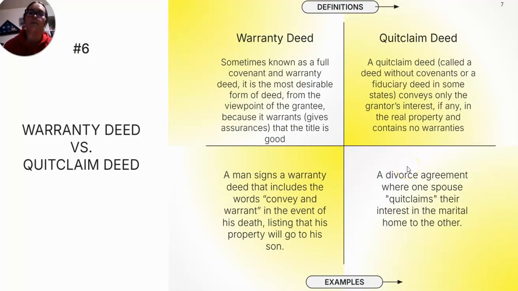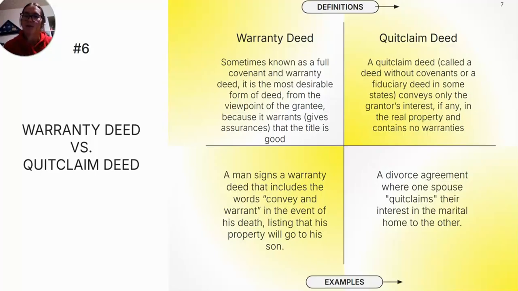A warranty deed is sometimes known as a full covenant, and warranty deed is the most desirable form of deed from the viewpoint of the grantee because it warrants or gives assurances that the title is good. An example would be a man signs a warranty deed that includes the words convey and warrant in the event of his death, listing that his property will go to his son.